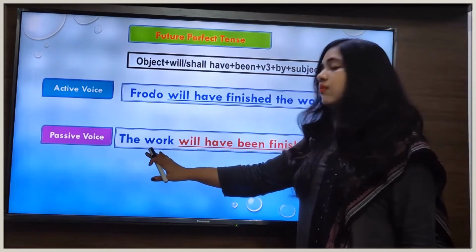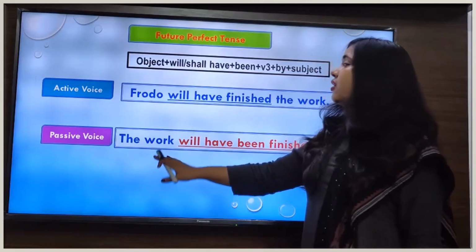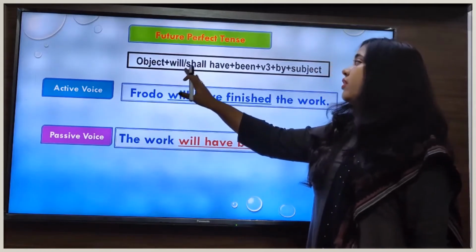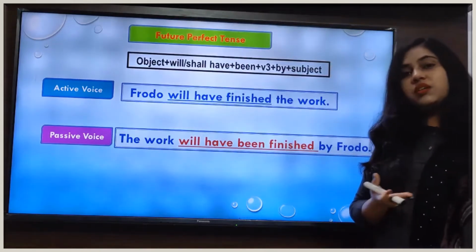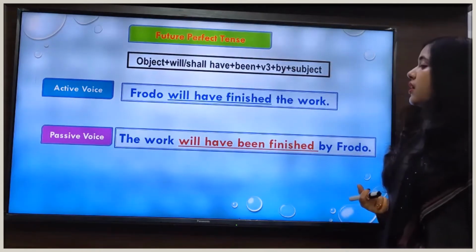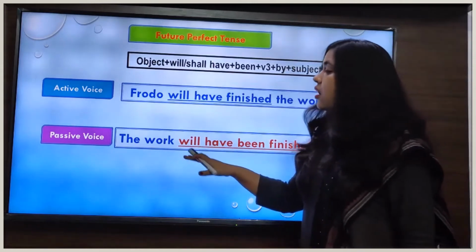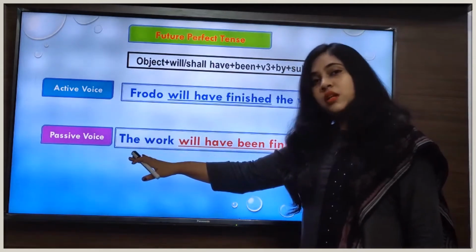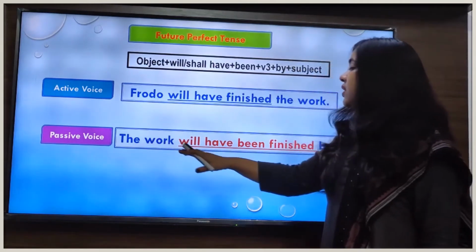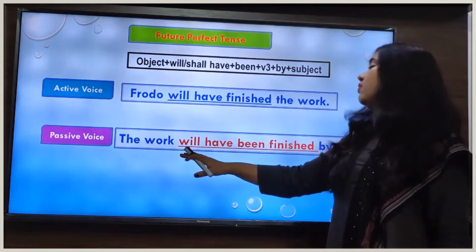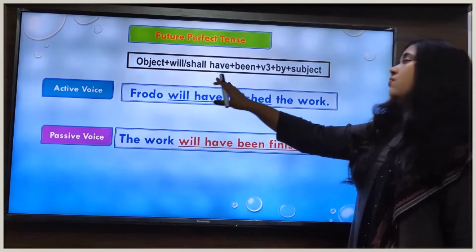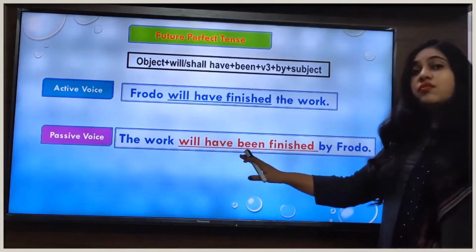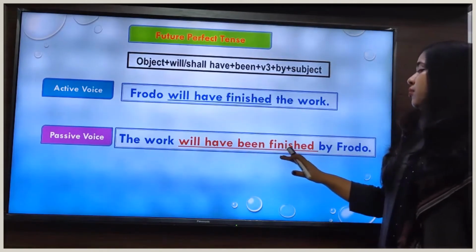And after that what will we do? We will write the auxiliary verb will have or shall have according to subject-verb agreement. Here in this sentence our subject is the work, so that's why we have written will have as the auxiliary verb. After writing the auxiliary verb, we will add been followed by the third form of the main verb.